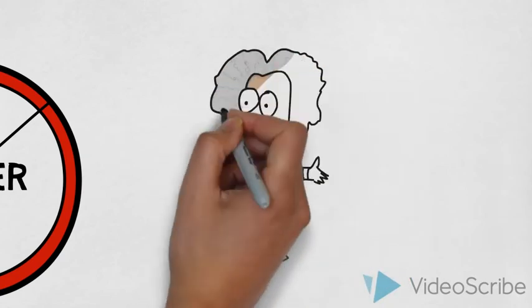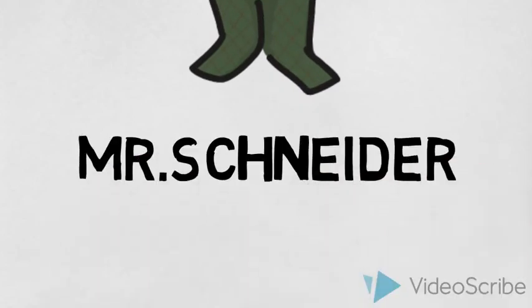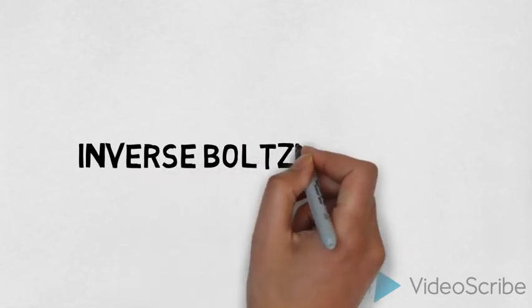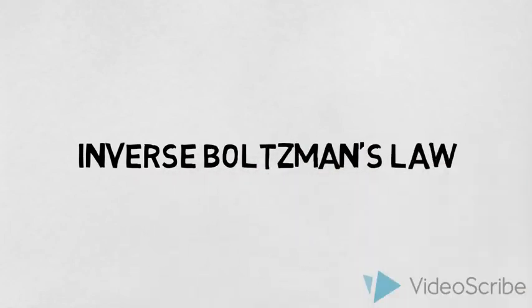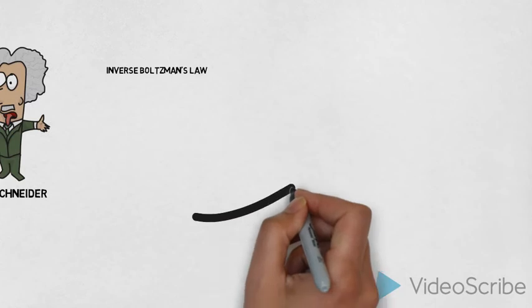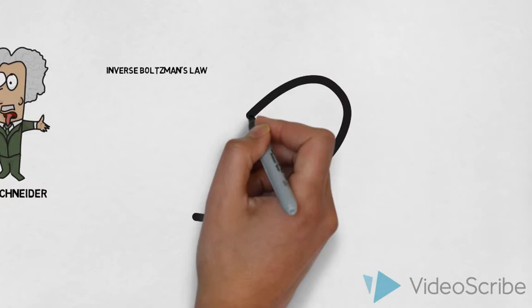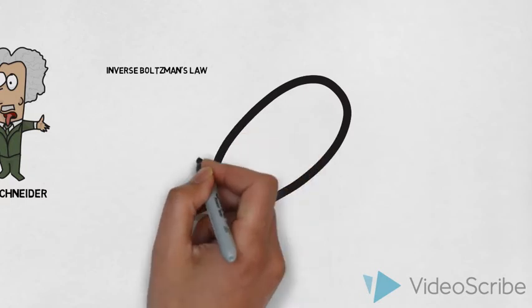Now another theory was proposed by Mr. Ulrich Schneider, if my German accent is right. He proposed the inverse Boltzmann's law to describe how we can attain the 0 Kelvin temperature. According to this theory, the temperature graph is not a straight line. It is rather a curve.